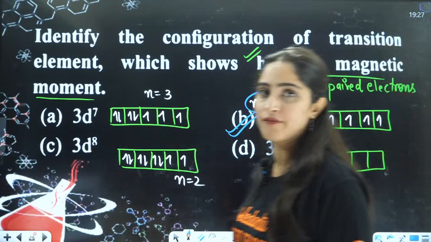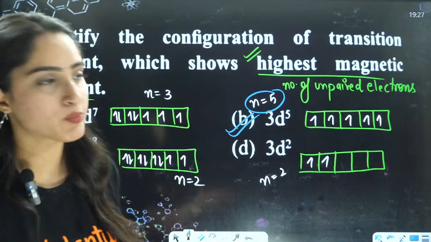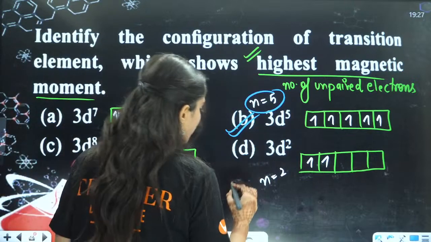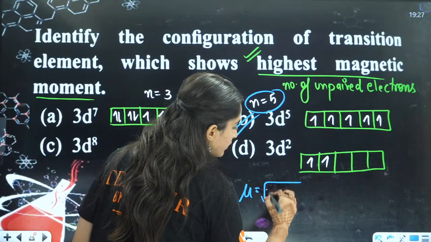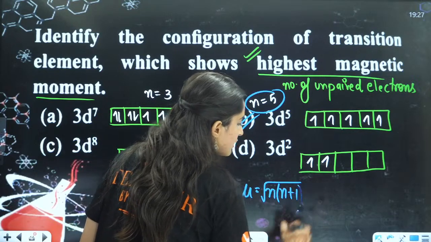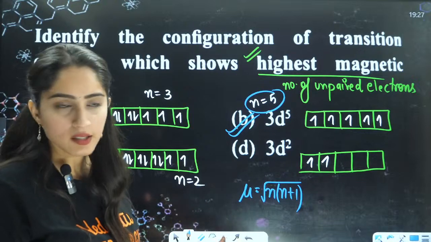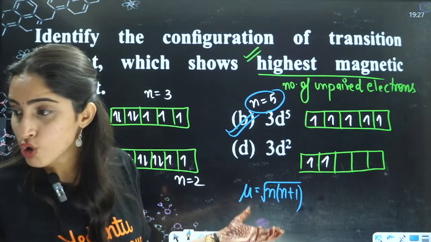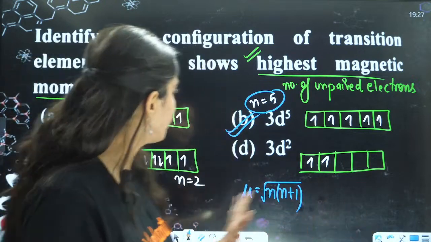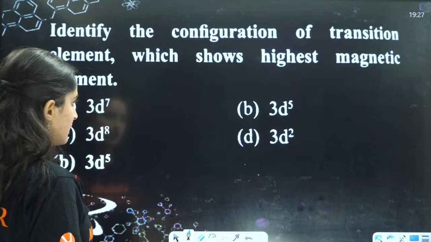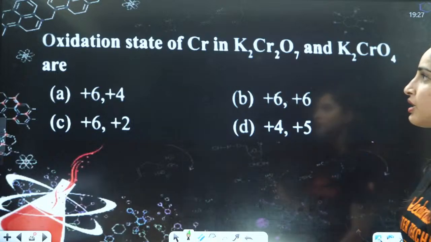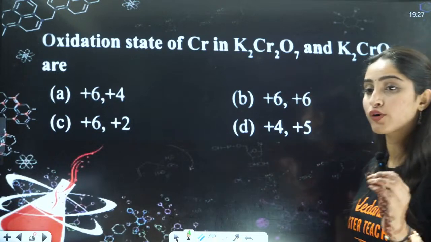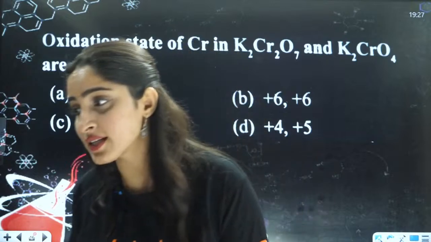So B will have your highest magnetic moment, because magnetic moment mu is equal to under root n into n plus 2. Right? So if your n is greater, then your magnetic moment is also greater. Right? Okay? Then B will become your correct answer. Yes, students. Next question, again a very important question. Oxidation state of chromium. You have to answer the oxidation state.